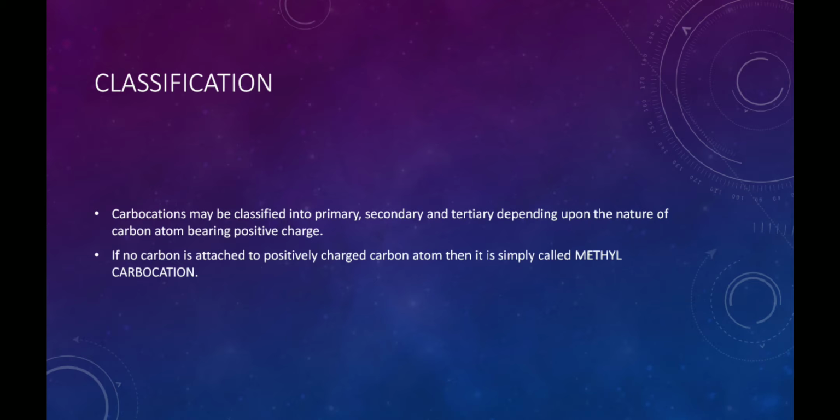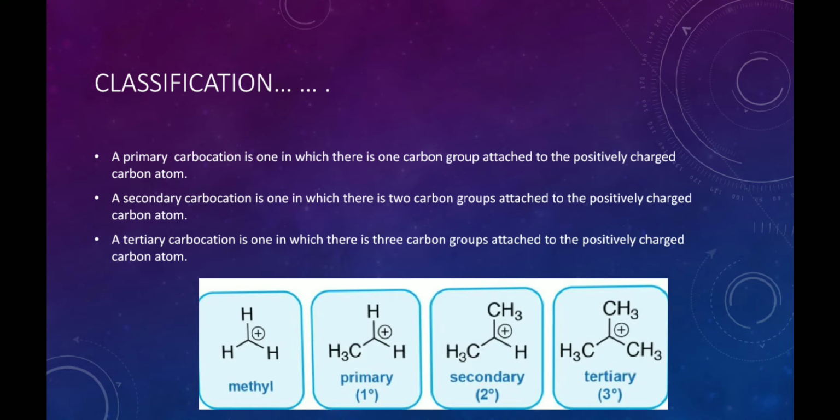Now the classification of the carbocation. The carbocations may be classified into primary, secondary and tertiary depending upon the nature of the carbon atom bearing positive charge. Suppose if no carbon atom is attached to the positively charged carbon atom, then it is simply called methyl carbocation. If one carbon atom is attached to the positively charged carbon atom, then it is called primary carbocation. The example is ethyl carbocation.